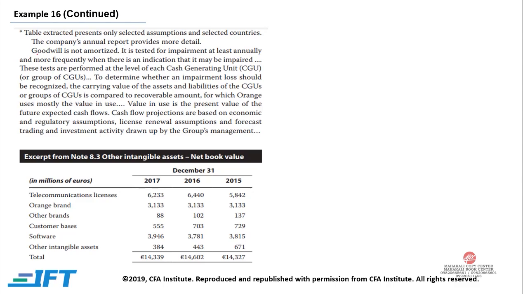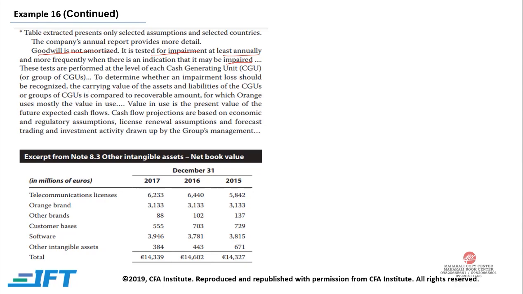Now, goodwill is not amortized. This is a very important concept. Instead, it is tested for impairment at least annually and more frequently when there is an indication that it may be impaired. These tests are performed at the level of each cash generating unit to determine whether an impairment loss should be recognized. Now, how do they recognize an impairment loss?